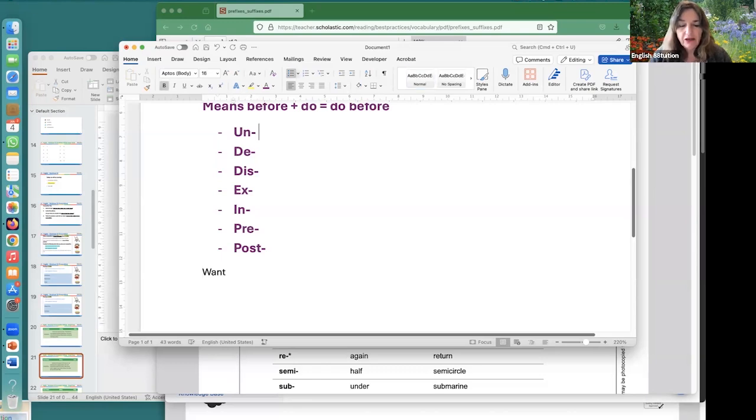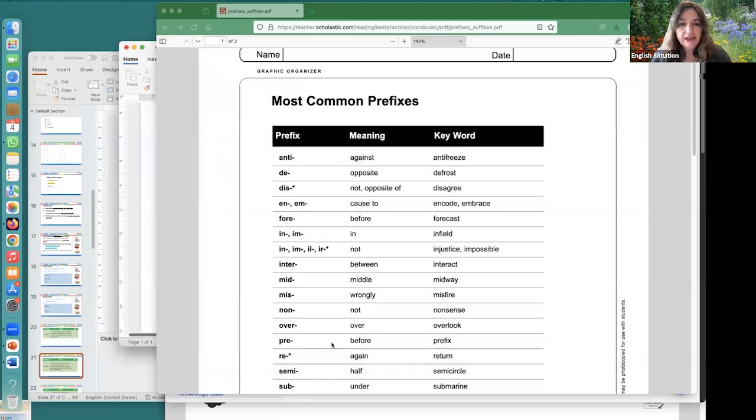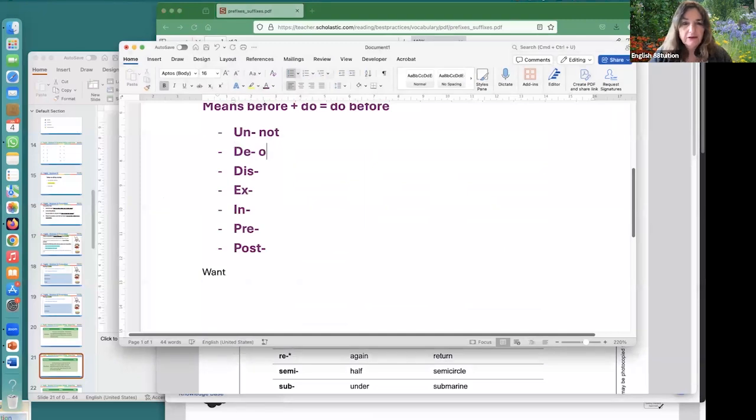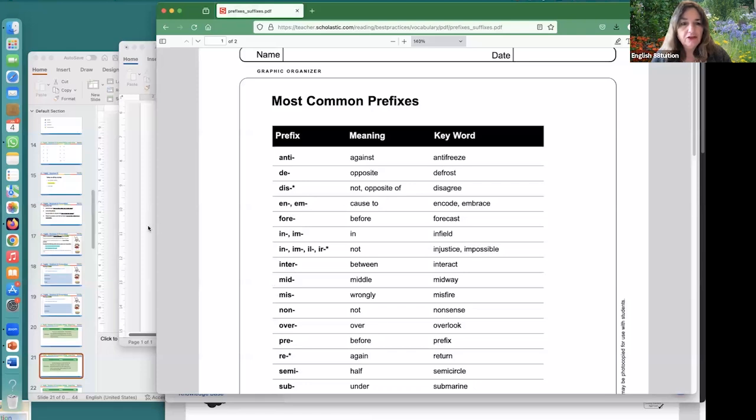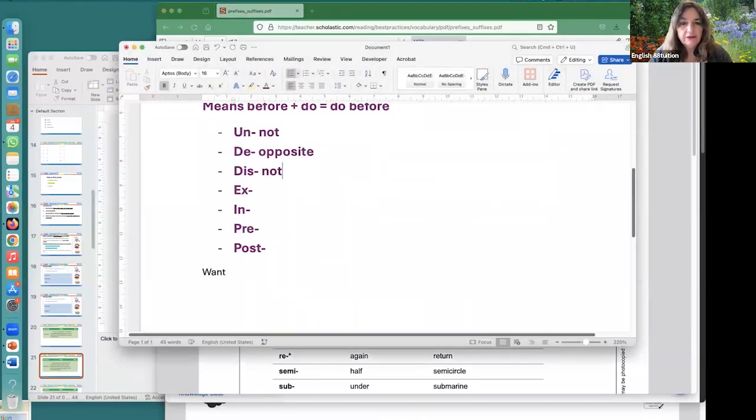So un means not. And let's check our list here. De means the opposite. Okay. And what does this mean? This means not or opposite. And ex means out of. And in means in. And pre means before. And post means after. Okay, so see if you can make your own word.